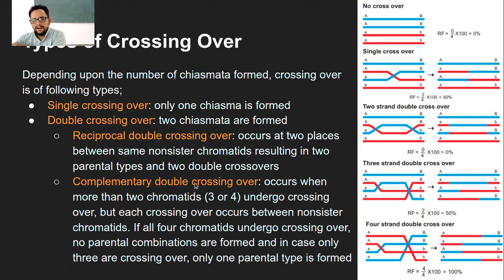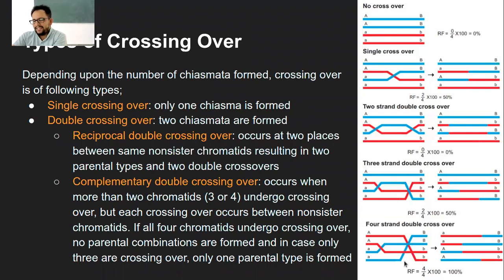In complementary double crossing over, it occurs when more than 2 chromatids, that is 3 or 4 chromatids, undergo crossing over. Something like this, right? These 3 are getting involved in the chiasma formation. This is not just the passing over of the chromatid through the synaptonemal complex. The whole complex is around it, and that is when even the other chromatids of the homologous tetrad can also get exchanged, as shown here.